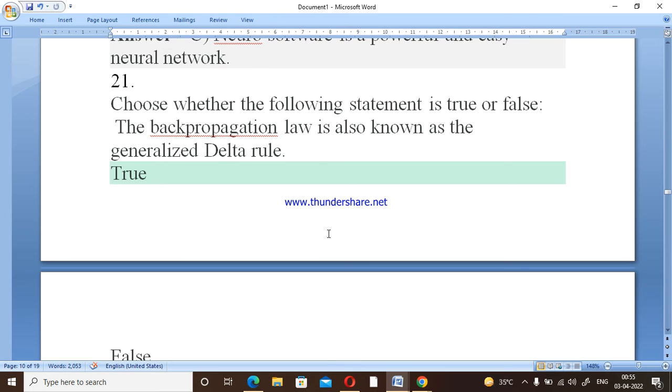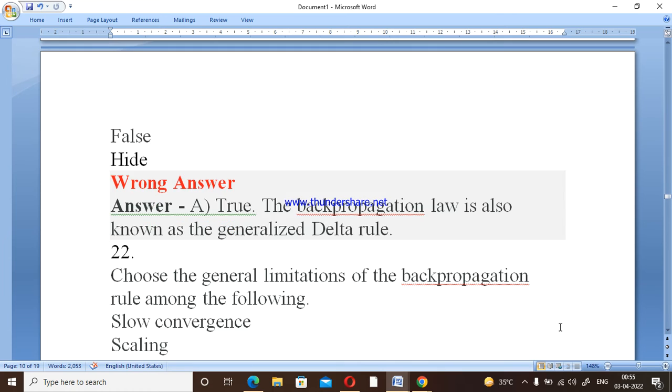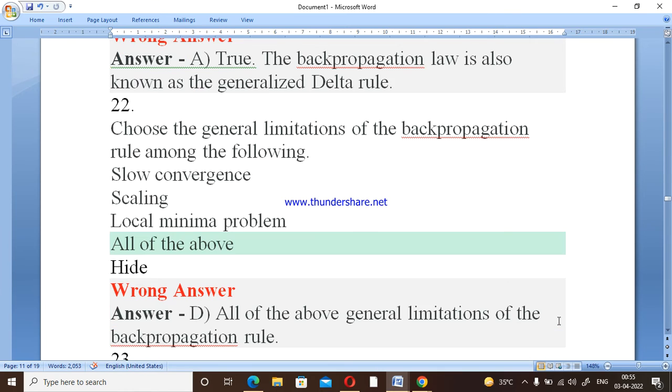Now come to the next question: choose the general limitations of the backpropagation rule among the following. Backpropagation has limitations such as slow convergence, scaling, and local minima problems.